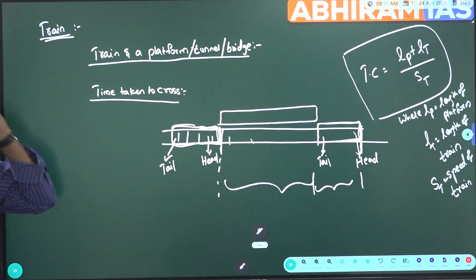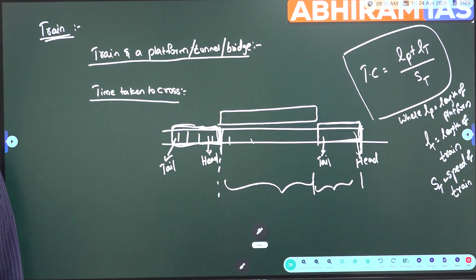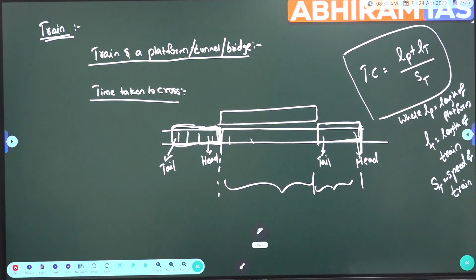Length of train plus length of platform by speed of the train. Okay, right. Next case.